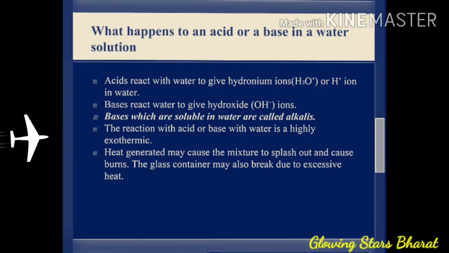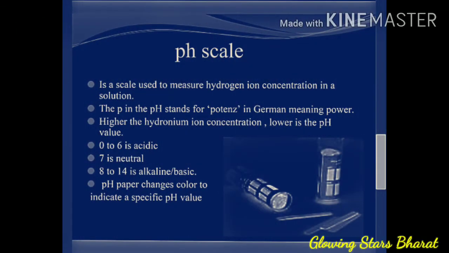pH scale. It is very important. pH scale is a scale used to measure hydrogen ion concentration in a solution. The p in pH stands for potenz in German, meaning power. The higher the hydronium ion concentration, the lower is the pH value. 0 to 6 is acidic, 7 is neutral, 8 to 14 is alkaline or basic. pH paper changes color to indicate a specific pH value.